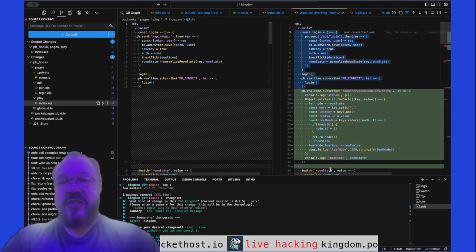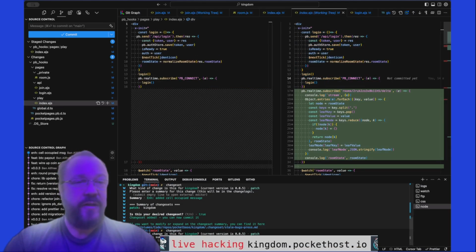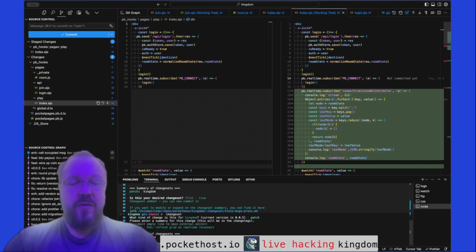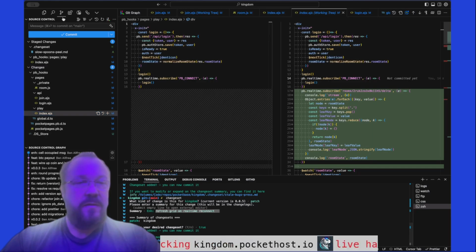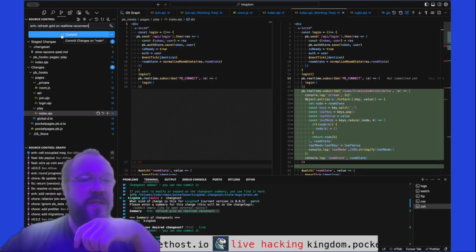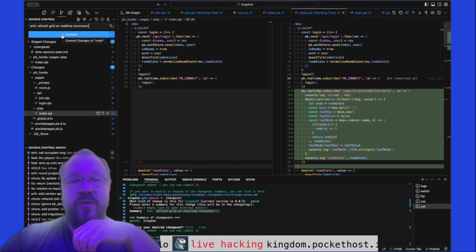So let's stage just that change and go into change set here and add a patch for it. We'll call it enhancement, refresh grid on real-time reconnect. Okay, so we've added that change set now, and we will then store the change set. Let's use the same text for the commit message. It's a little bit duplicative that you have to retype it in the commit message, but I really like how change set manages the changelog for me, so I do it.